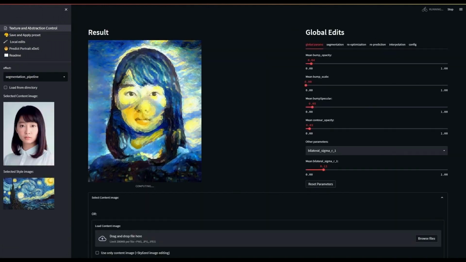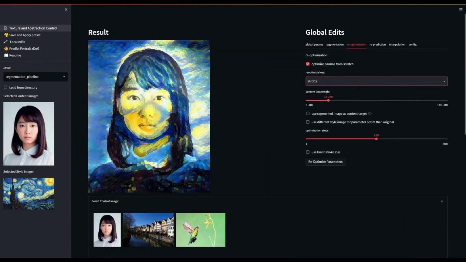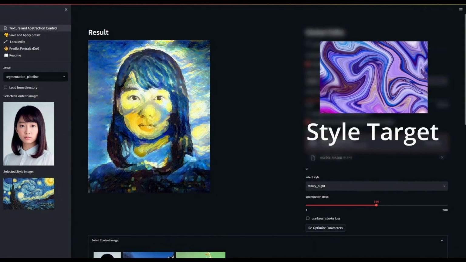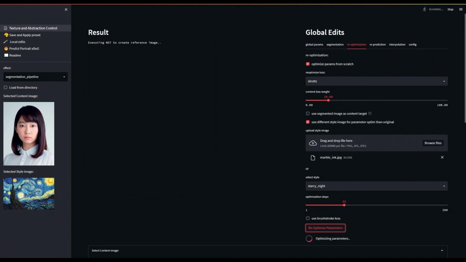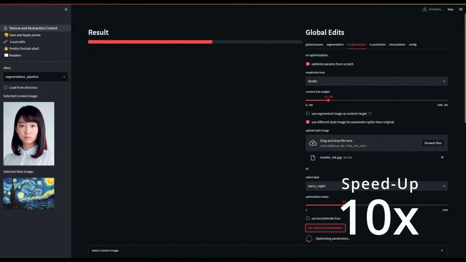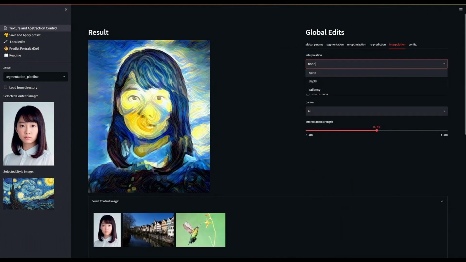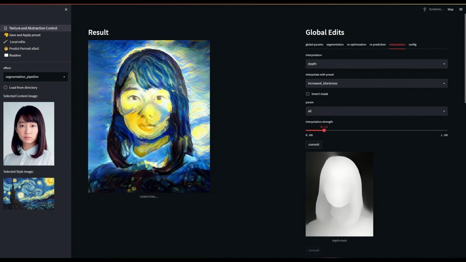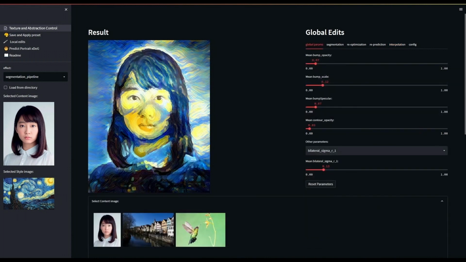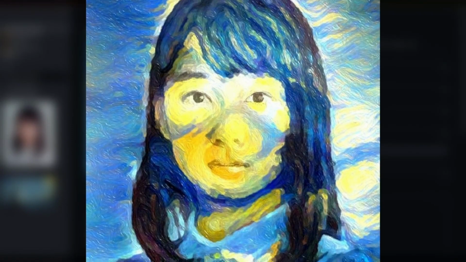We then again save these parameter masks as a preset and then want to optimize the texture to a new style. However, this time, instead of a text prompt, we use an exemplar image with a marble texture pattern and optimize our parameters using the statistics-based style transfer loss. After optimization, we blend together the current parameters and the previously saved parameters based on predicted depth values. Finally, we apply global edits, as we want to increase the oiliness of the image. For this, we increase both the scale of bumps as well as their specularity.